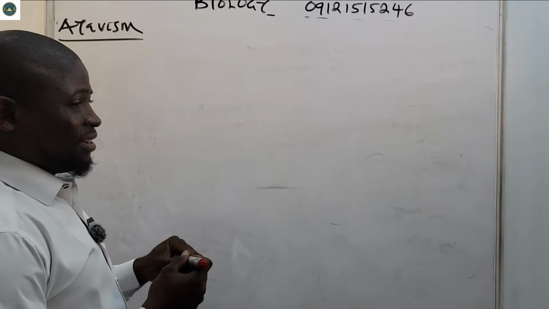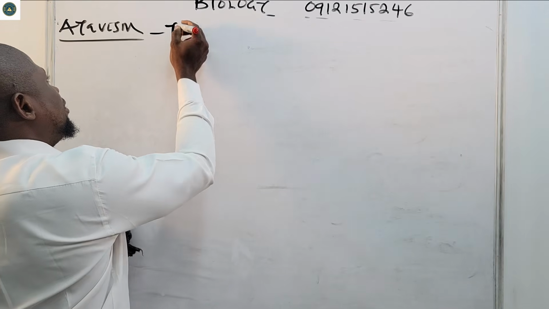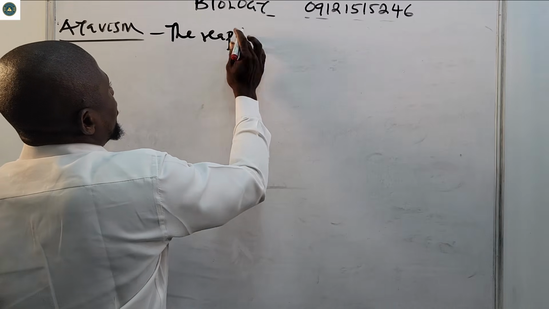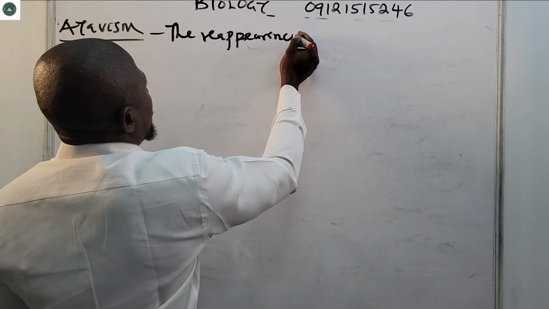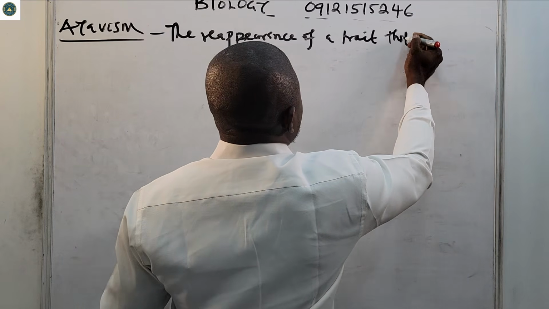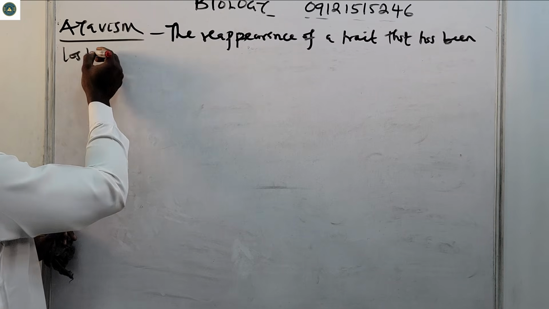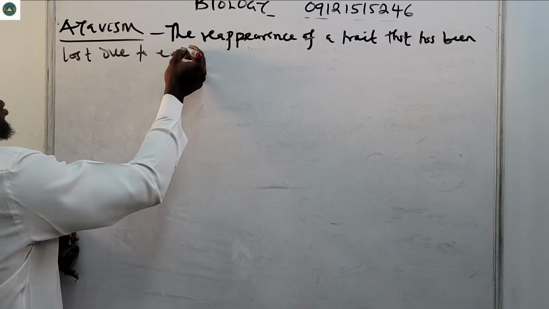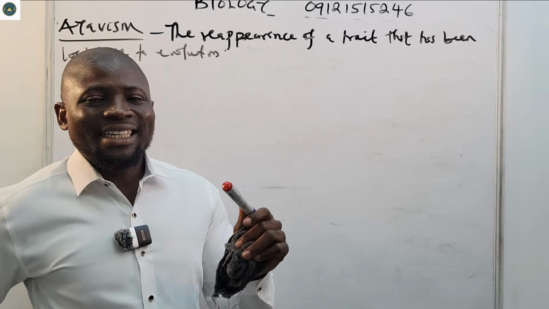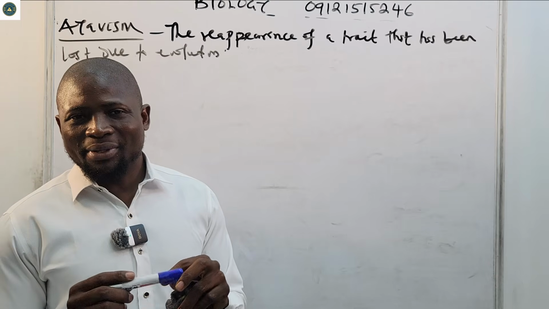So let's look at atavism. Atavism is the reappearance of a trait that has been lost due to evolution. The reappearance of that trait is what is known as atavism. Please take note of that.